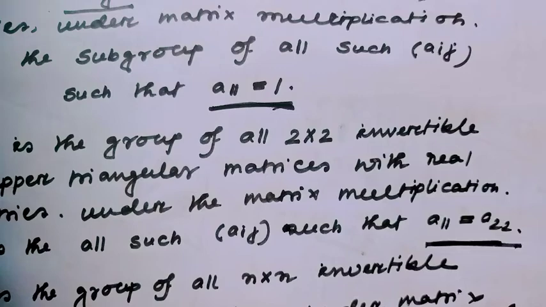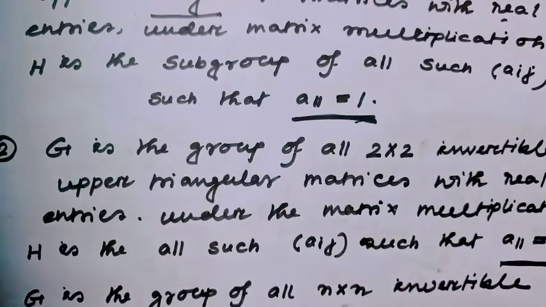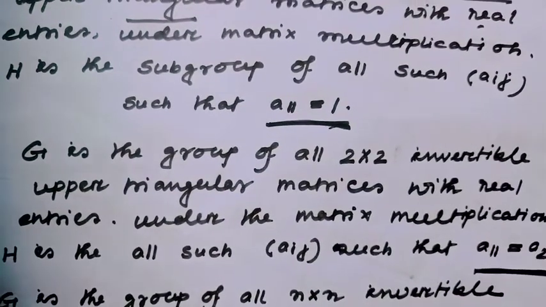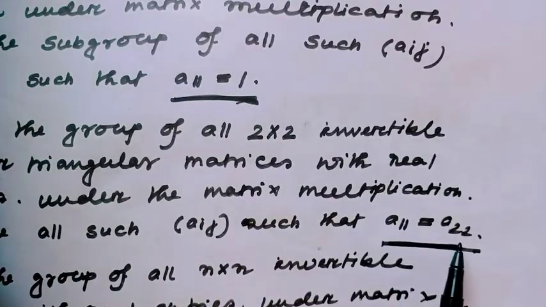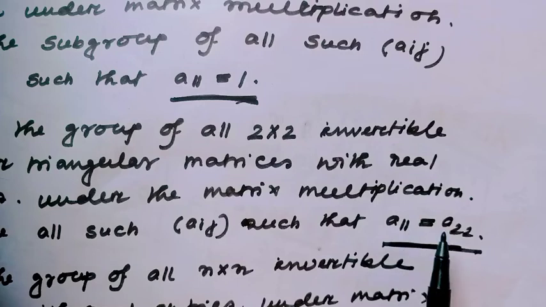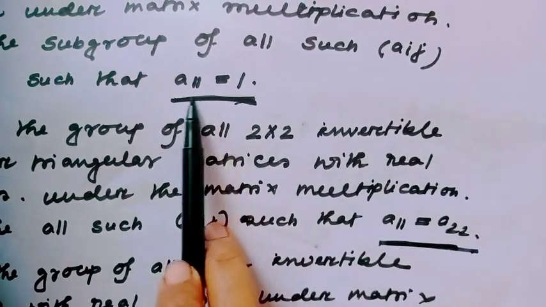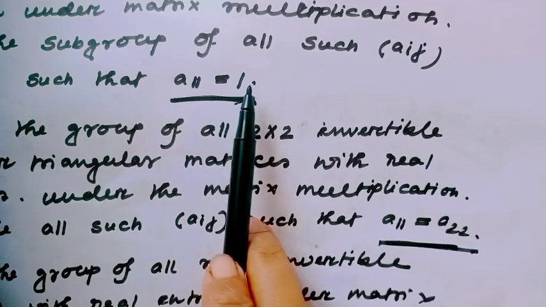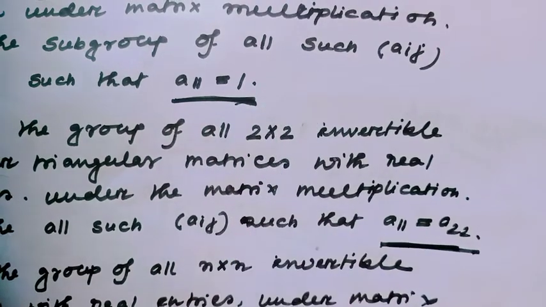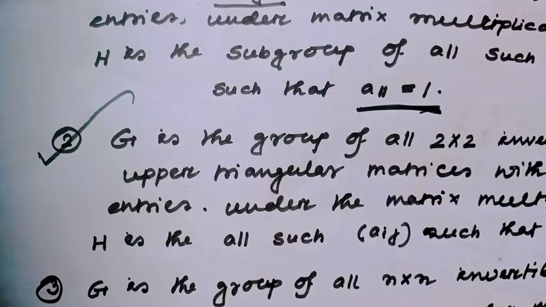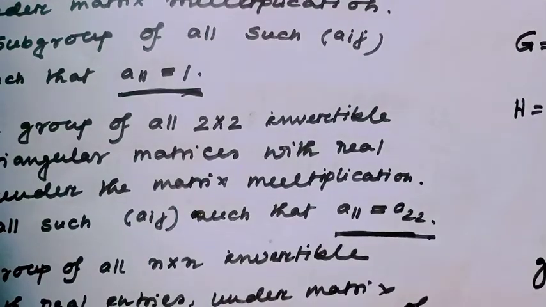Notice it is the same question, but with only an extra condition: the first entry and second entry are the same, whereas the first option had only A11 equal to 1. Similarly, if you check, this would also be a subgroup. I leave it for yourself. Just check it, same method and same process.